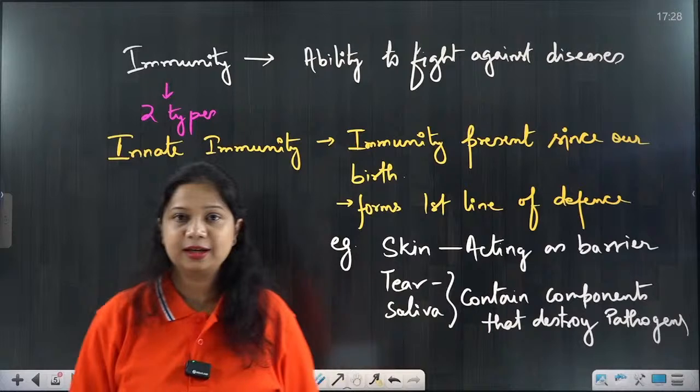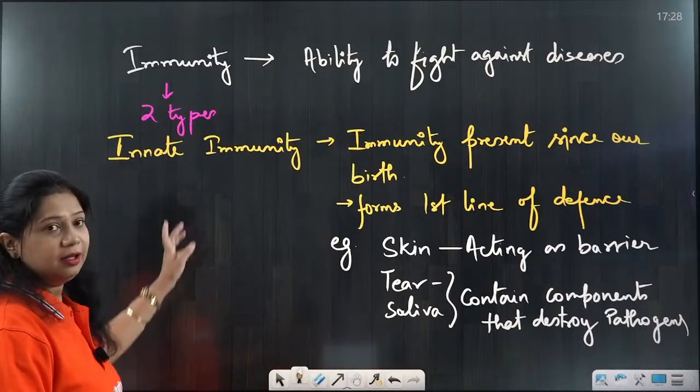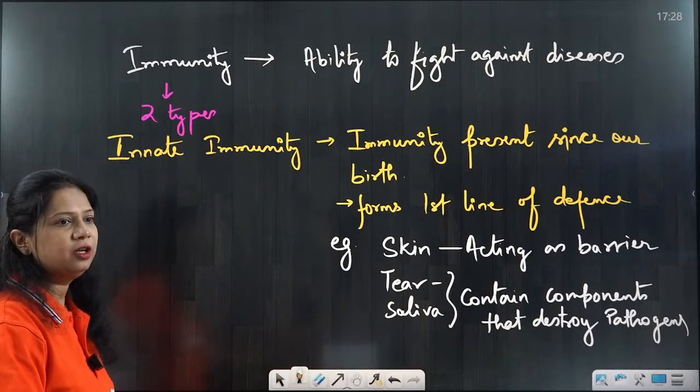Okay, so that is innate immunity and the definition of immunity.